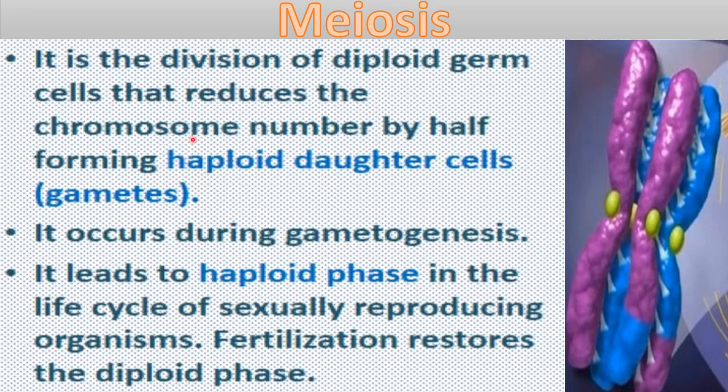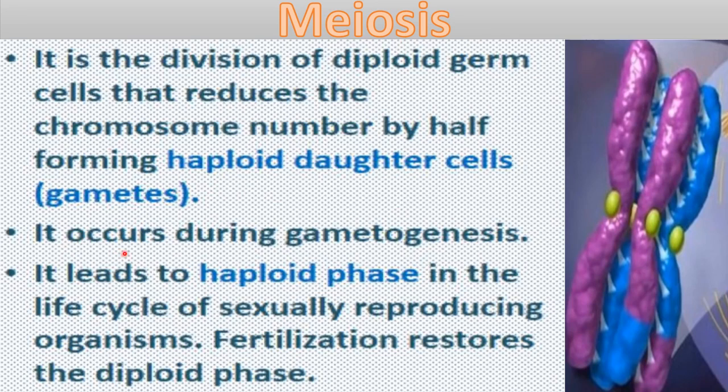And here, because chromosome number is becoming half, that's why the forming cells will be called haploid daughter cells. And these haploid daughter cells are actually gametes, okay? The gametes which are formed inside our body, like sperms in male and eggs in female. So those are gametes, and those are formed by meiosis division, okay? And those are haploid daughter cells.